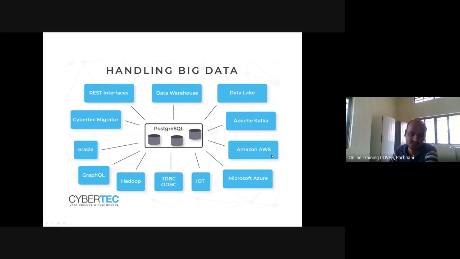Apache Kafka, Amazon AWS, Microsoft Azure, IoT, Internet of Things. Under the DBT Star College scheme, we have purchased this IoT device. When you return to college, we will show this Internet of Things device to you. Then JDBC, Hadoop. Hadoop is the main architecture, since on a single computer it is not possible to analyze the data. People analyze with the MapReduce technique. They distribute the data to various cluster points in the network and then analyze it. That is the Hadoop network. GraphQL, Oracle, CyberTech Migrator, REST interface.